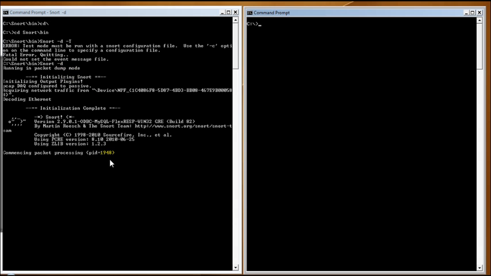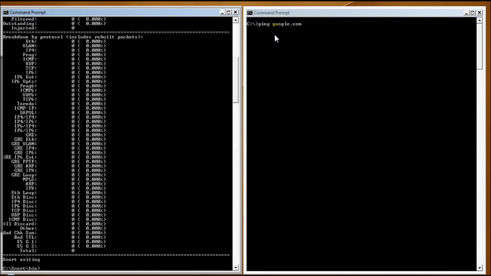So if you ping Google, there will be some things that will open up. If this doesn't happen, then you just close this thing and run snort in IDS mode. For this you need to type the command snort -A console -c C:\snort\etc\snort.conf